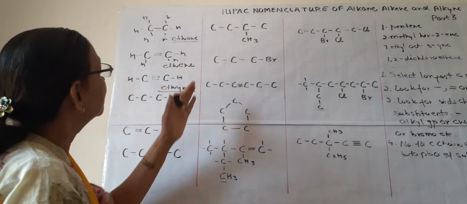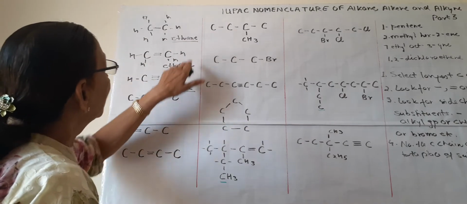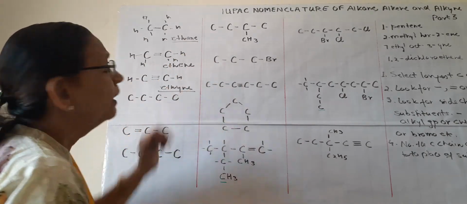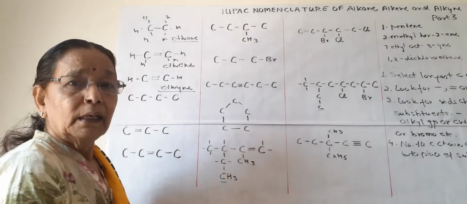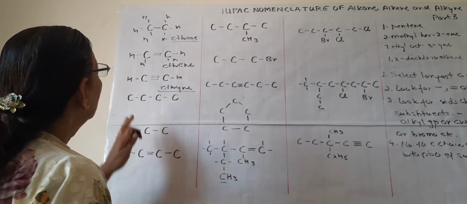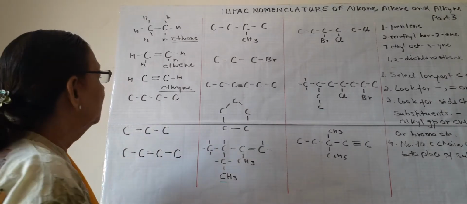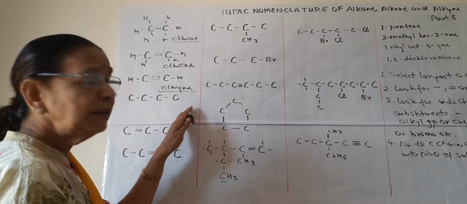So these are very simple. By knowing the number of bonds, we can write ane, ene or ine. I hope you are following this. Very simple. And now look for this other one. First, count the carbon.